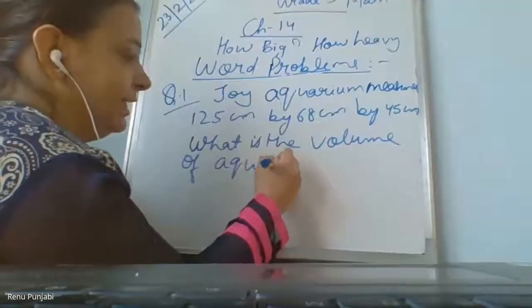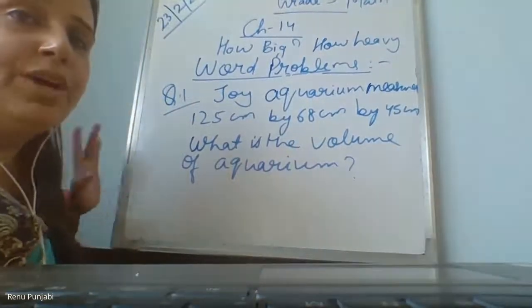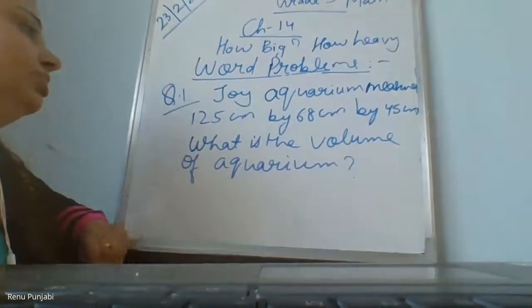You have to write the statement also. Always remember, in word problems, story problems, you have to write the statement also.